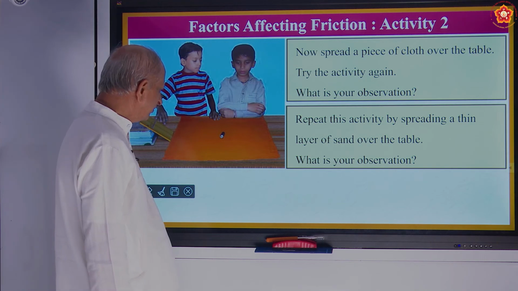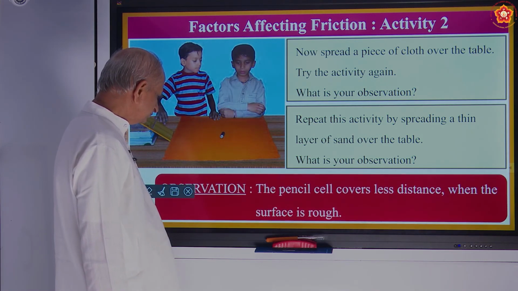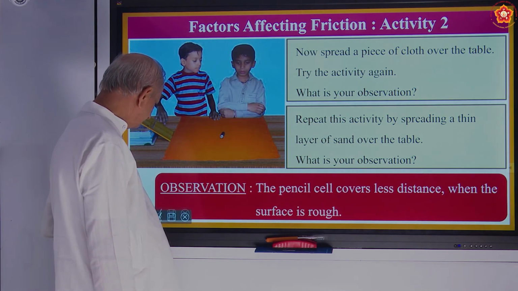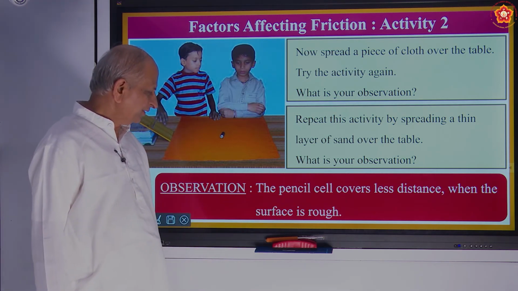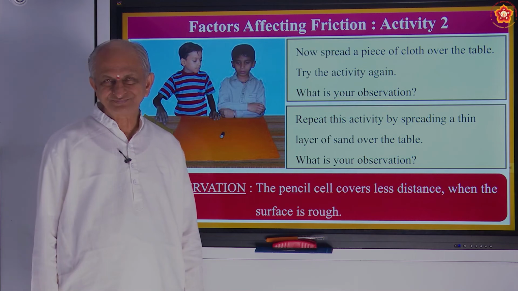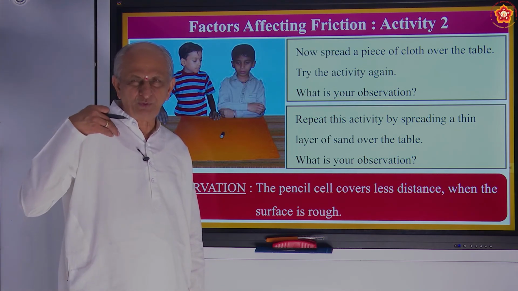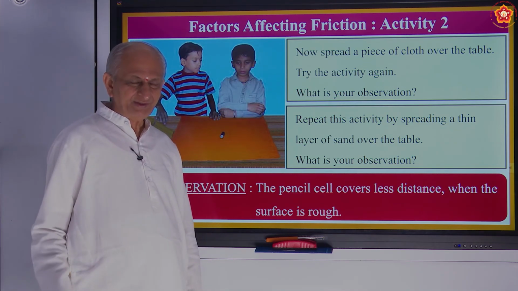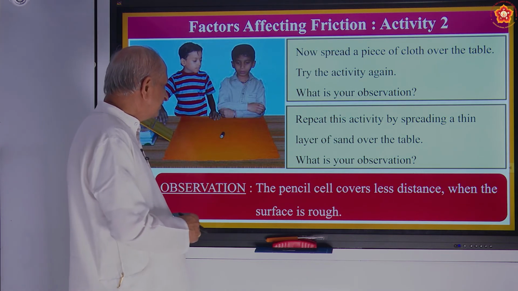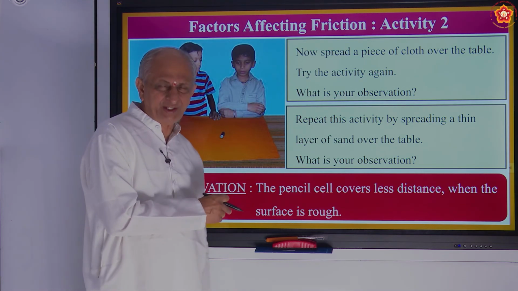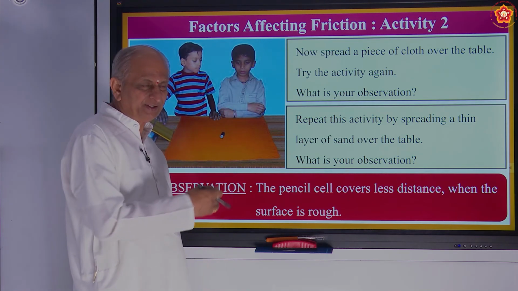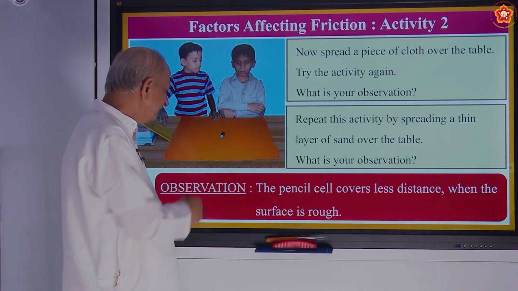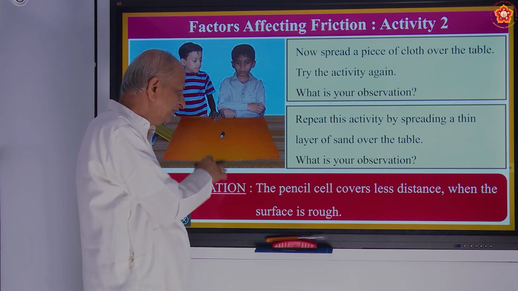So what do you observe? Observation is pencil cell covers less distance when the surface is rough. First case it has moved a large distance. Second case, a little less. Third case, when you use sand, it goes still slower.